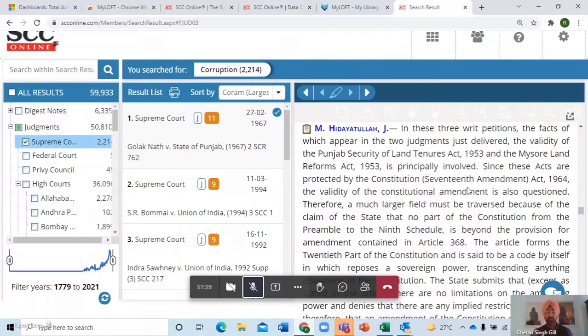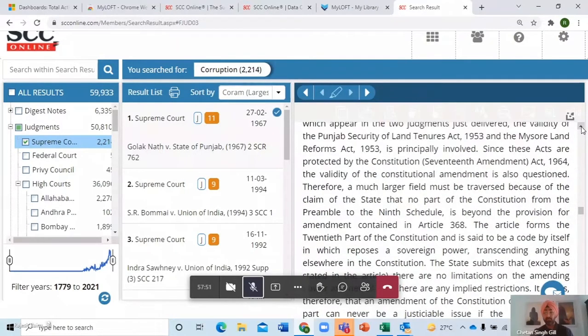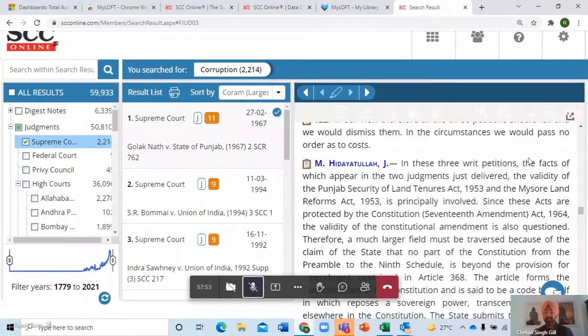Mr. Rana, can you show us which paragraph this is by scrolling up and down? So it's paragraph number 123. The 123rd paragraph is where Hidayatullah's judgment starts from. And if I click on his name again, which is not required right now, it will take me back to the top.